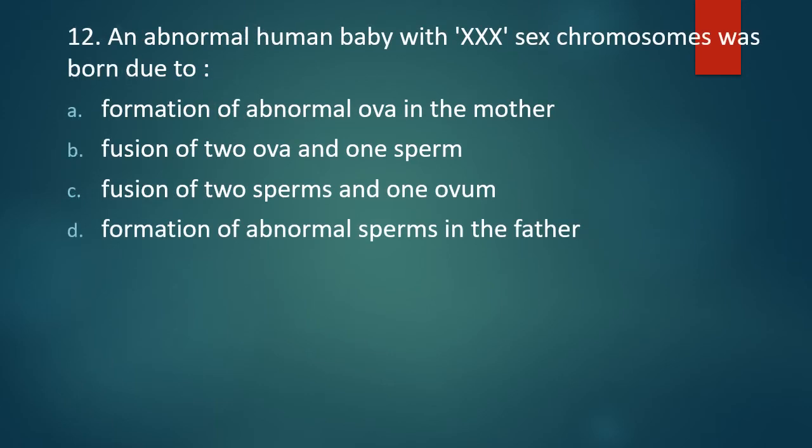Question number 12. An abnormal human baby with triple X, XXX sex chromosome was born due to formation of abnormal ova in mother, fusion of two ova and one sperm, fusion of two sperm and one ovum, or formation of abnormal sperm in father. The correct answer is option A, formation of abnormal ova in mother.